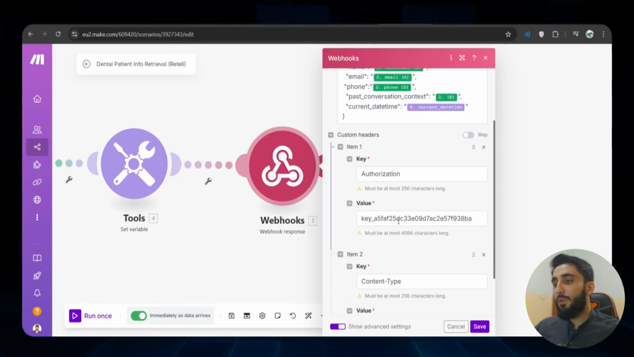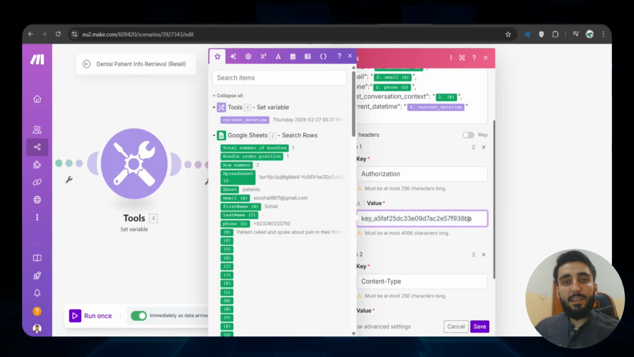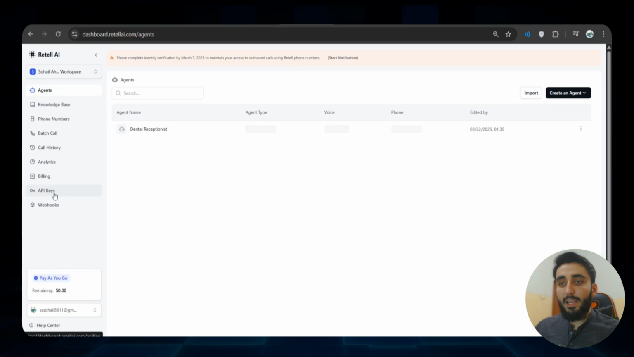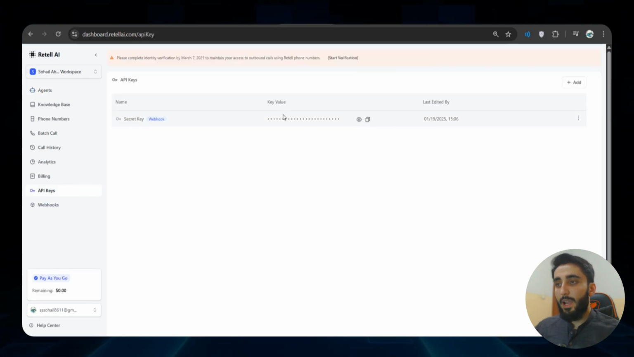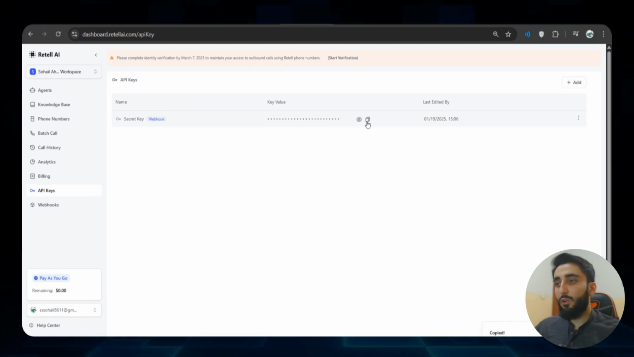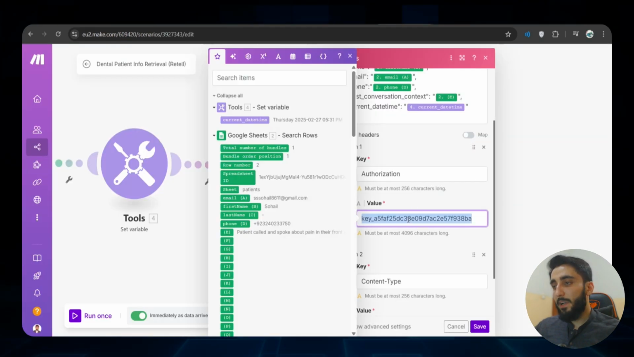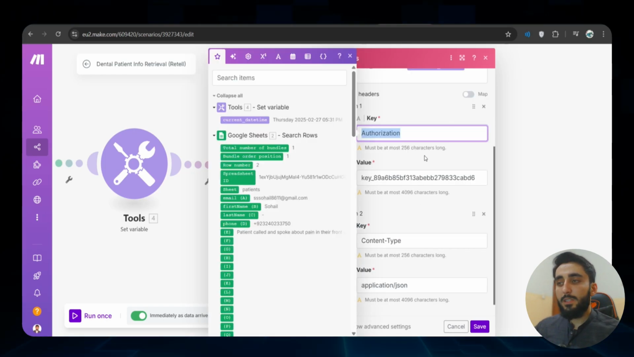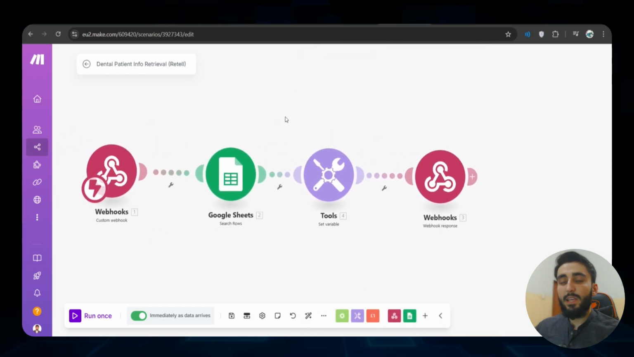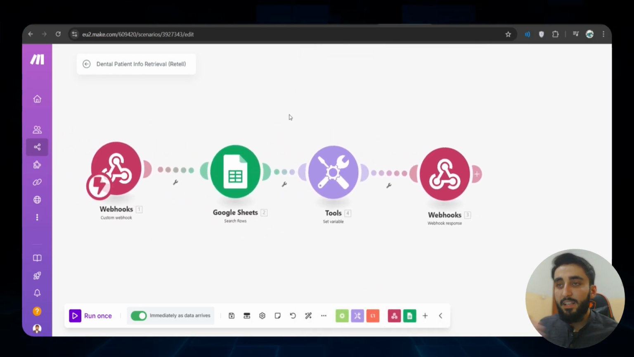Most importantly, we have this API key passed over here. You can obtain this API key from your RetellAI account. If you go to RetellAI, down here you can see API keys. Just click here and this is your API key. You can also create a new one whenever you need it. Simply copy this, go back to your make.com and paste it here. Make sure this key is called authorization. Anyway, so this is the webhook that was responsible for retrieving the initial patient information when somebody is calling.